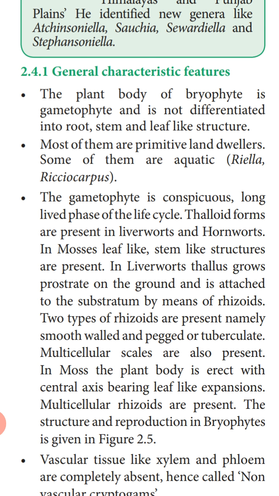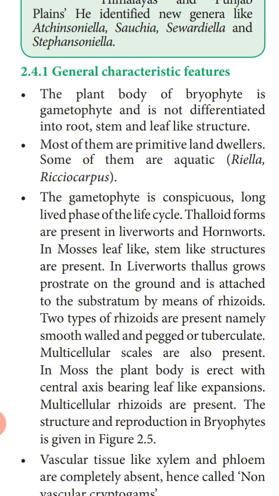Gametophyte is conspicuous. Conspicuous means easily visible. That is, in the major part of the life cycle of the plant, these bryophytes are in gametophytic phase. The gametophyte is the conspicuous, long-lived phase of the life cycle. Thalloid forms are present in liverworts and hornworts. So here we have studied the plant body of bryophyte, they are gametophyte. These gametophytes, most of the species, are in the form of thallus structure.